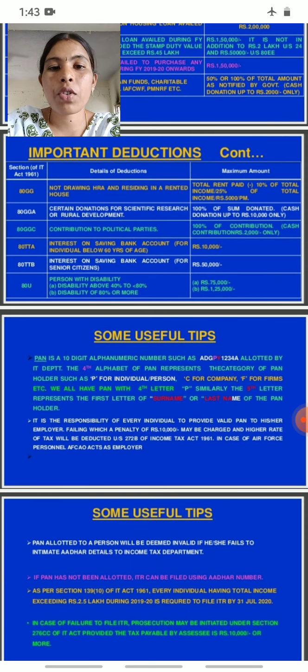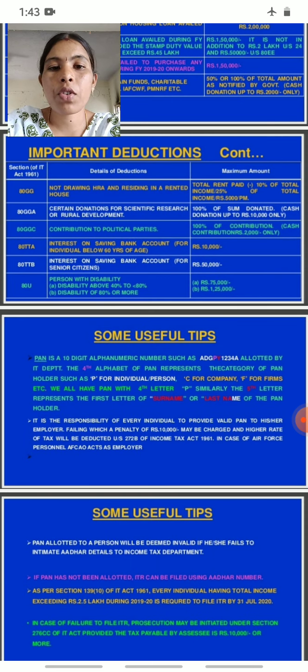Then Section 80GGA, certain donations for scientific research or rural development. So 100% of the sum donated. Cash donation up to 10,000 rupees only.